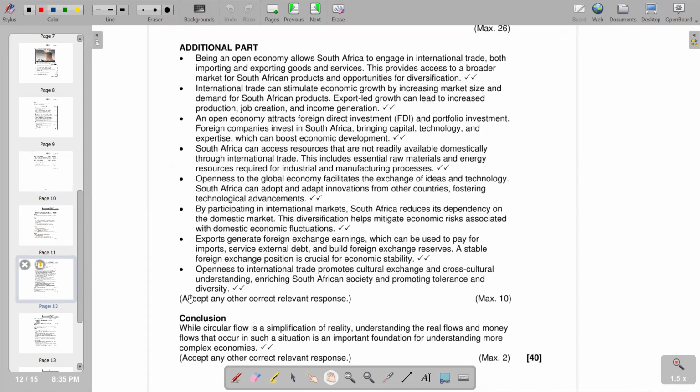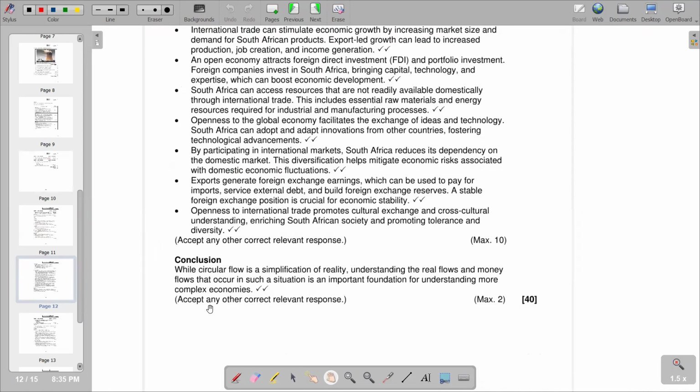So this is the conclusion that we have according to our essay, which reads: while circular flow is a simplification of reality, understanding the real flows and money flows that occur in such a situation is an important foundation for understanding more complex economies. So this is the conclusion that we have, in particular according to this video.